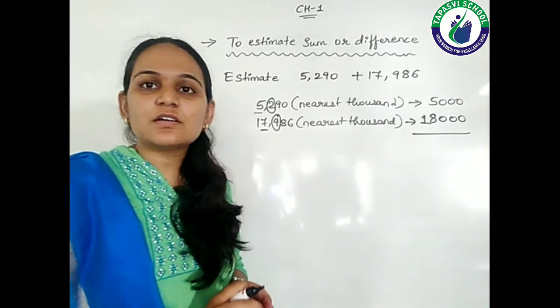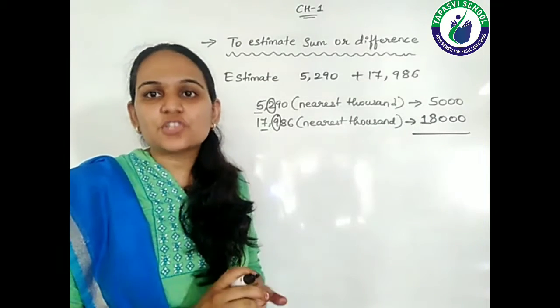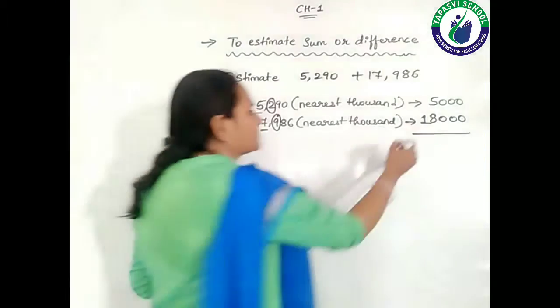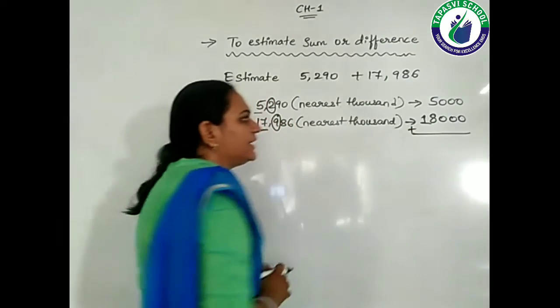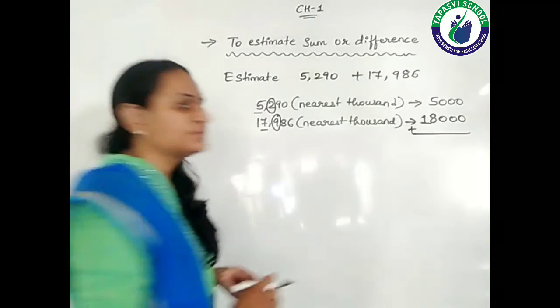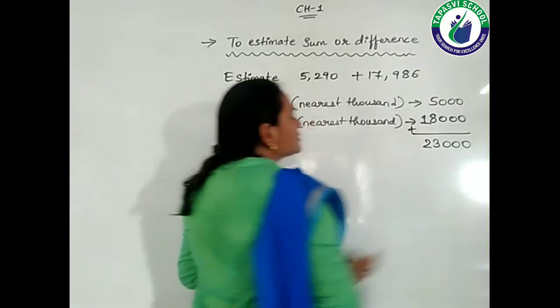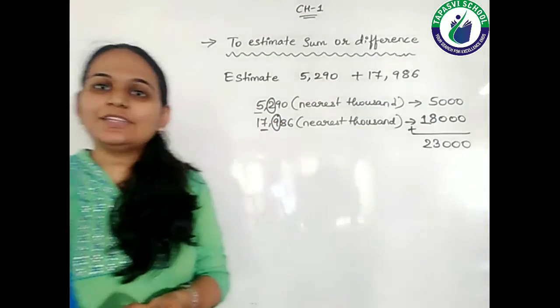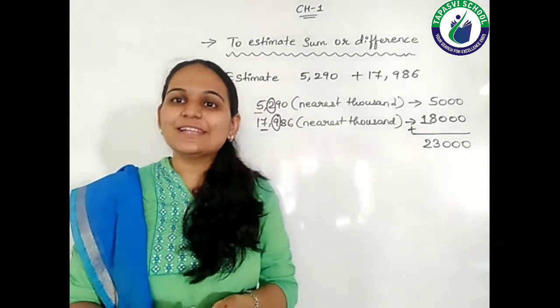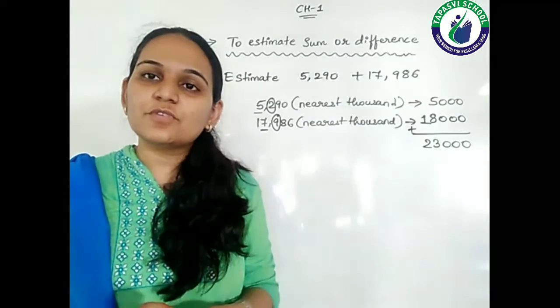Now what are we supposed to do, students? We are supposed to do the addition, because the addition operation is there. Right? So 18 and 5 together becomes 23. So the answer of this question is 23,000, students, right? Now let's see one more question of the same type.